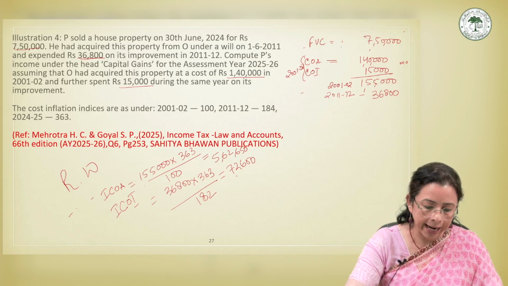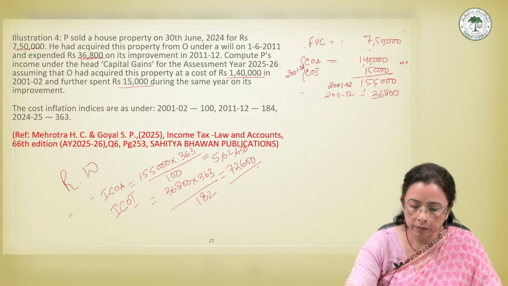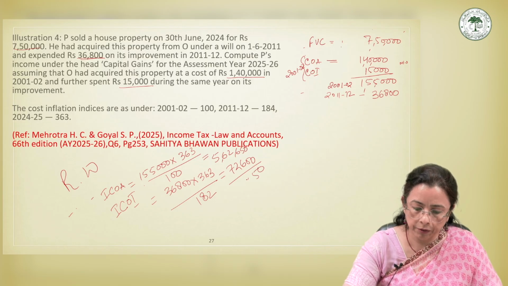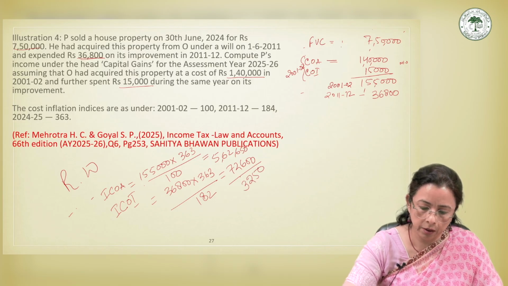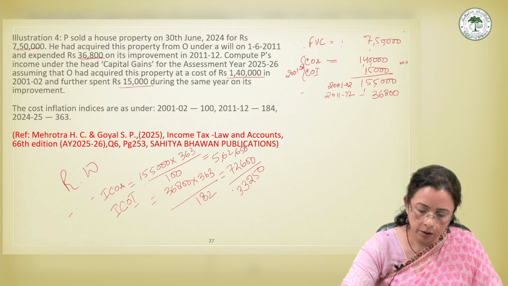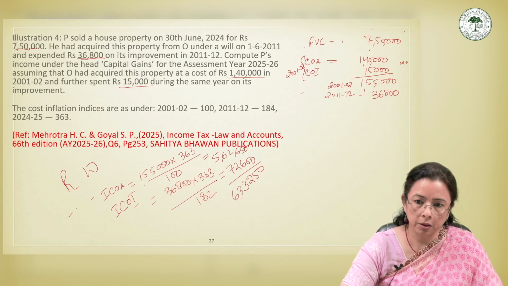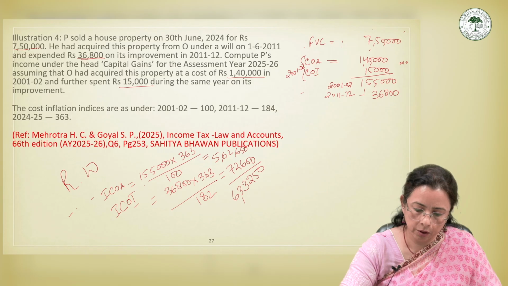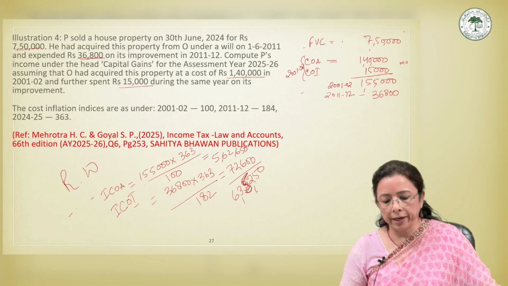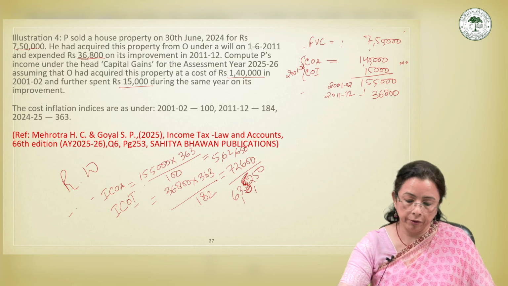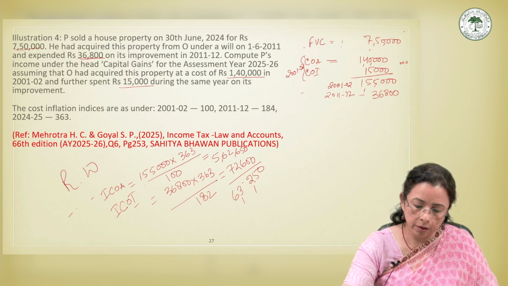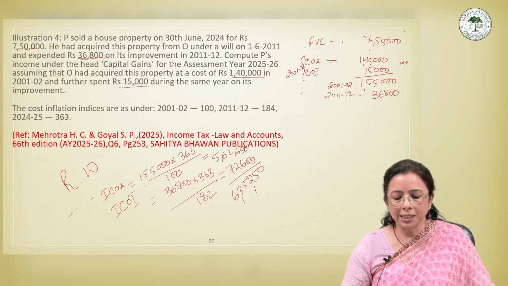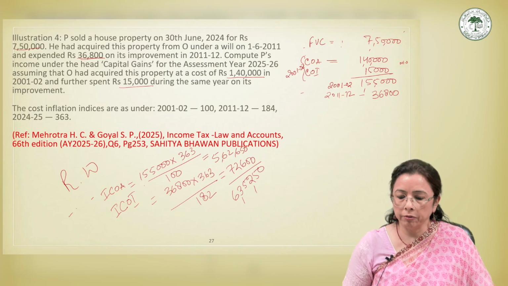These are the two values. If we add them together, it is 6,35,250.